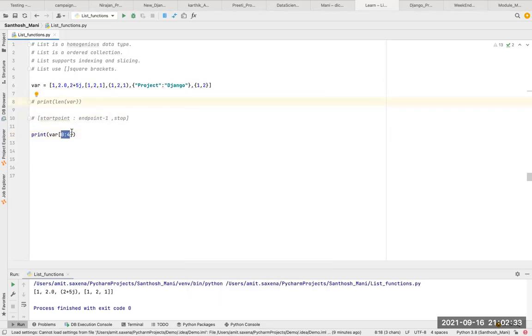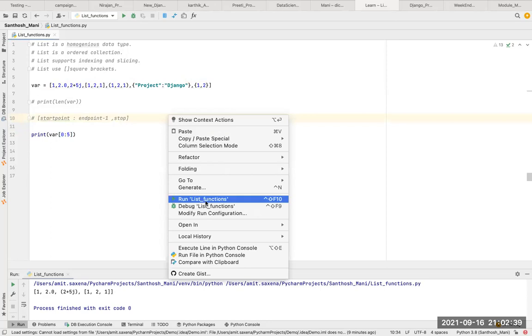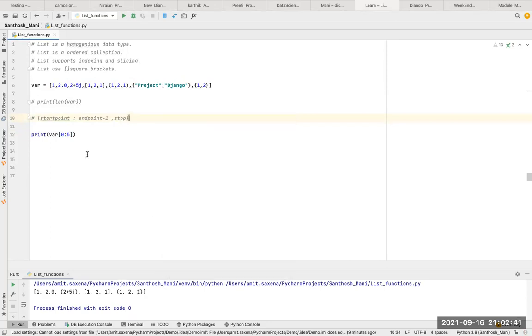If I want to print this value also, I will say 5. So 5 goes to the end point, 5 minus 1, 4. So now it will print that tuple also. Like that, we can print the values. So I will say 0 to 7: 0, 1, 2, 3, 4, 5, 6, 7. This one value 7. So I will run. Yes, it's printing all the values.